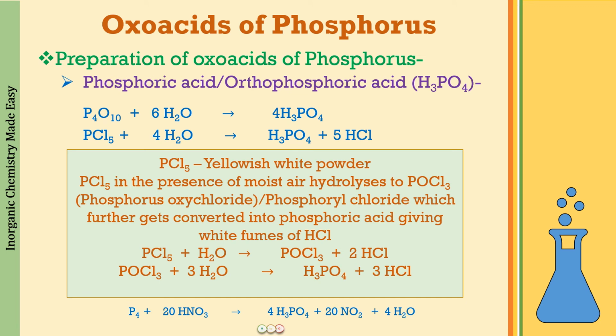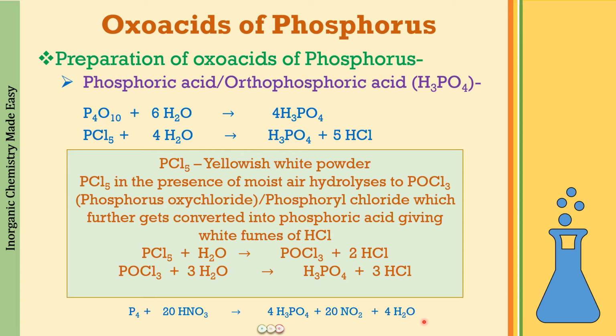Then another reaction that we can use for the preparation of phosphoric acid is P4 plus 20HNO3, which is going to produce 4H3PO4 plus 20NO2 plus 4 water. This is a reaction that you are not going to see written in the preparation of phosphoric acid in your NCERT textbook. So am I teaching you something extra?